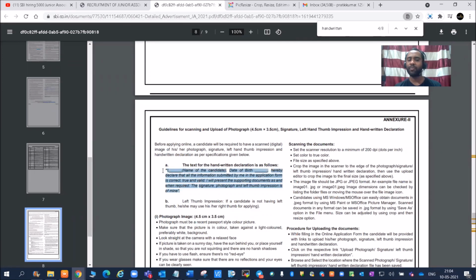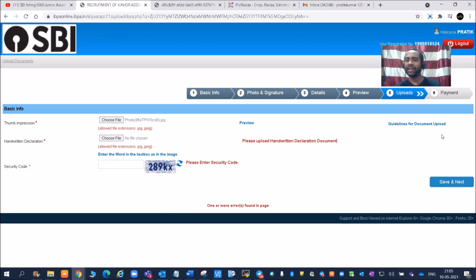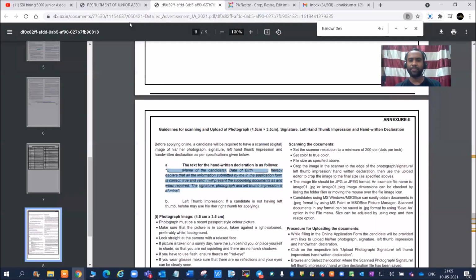So this is what you have to write on one white paper and scan it, and then you need to upload it here. Okay, so I do not have the thumb impression and handwritten declaration, and then you have to put that and then save and next. Once you click save and next, you'll be redirected to the payment page. So complete your payment, and for any kind of doubts, please refer to this PDF file.